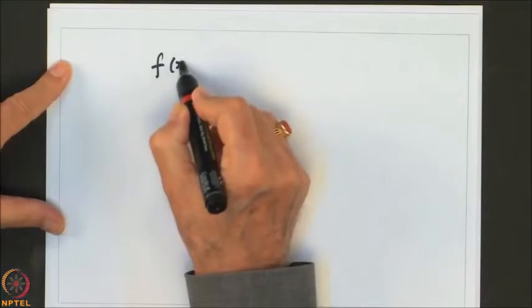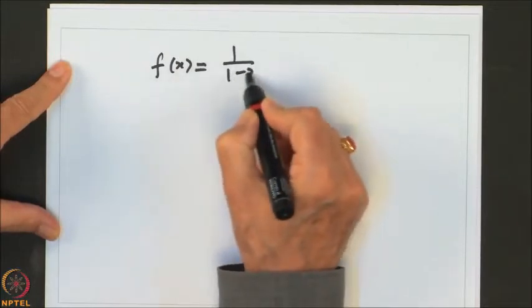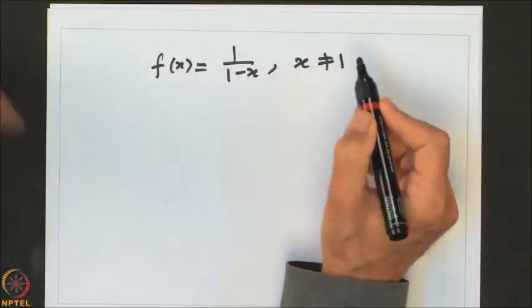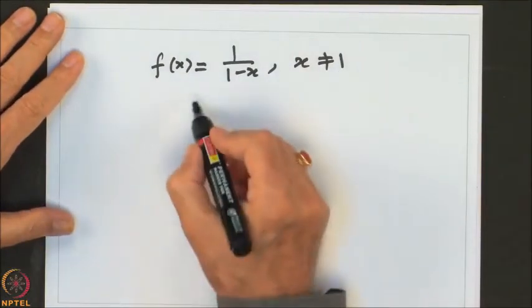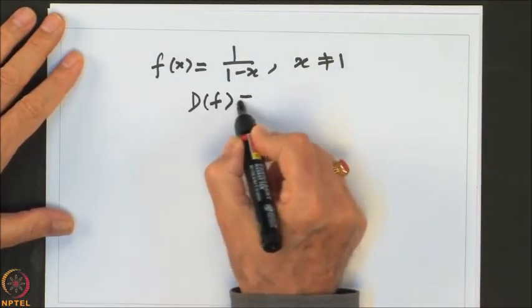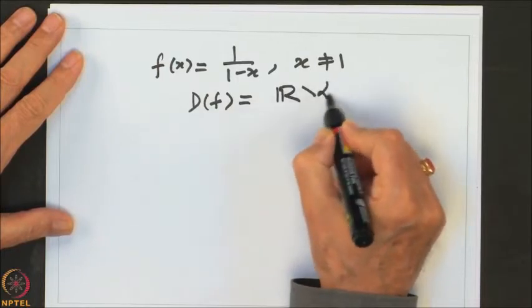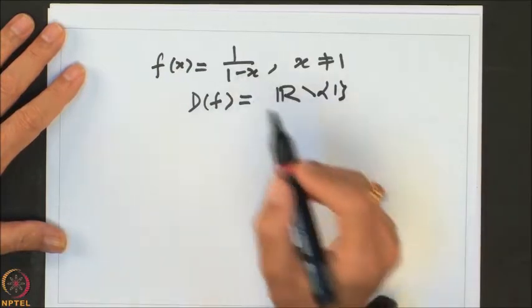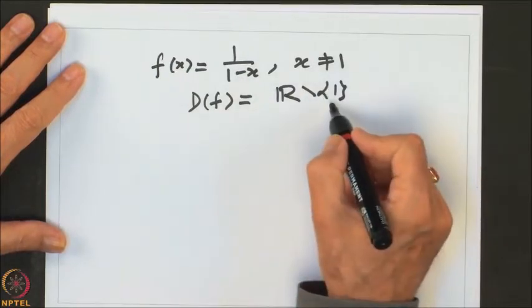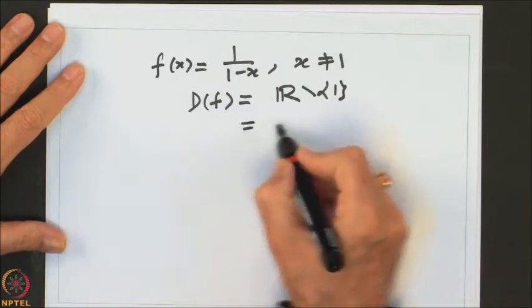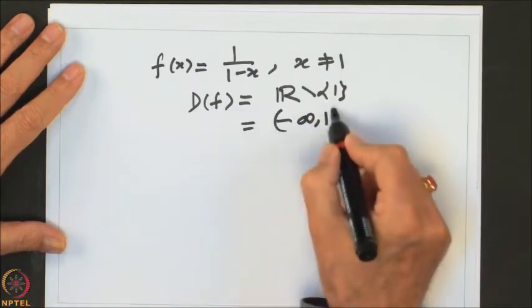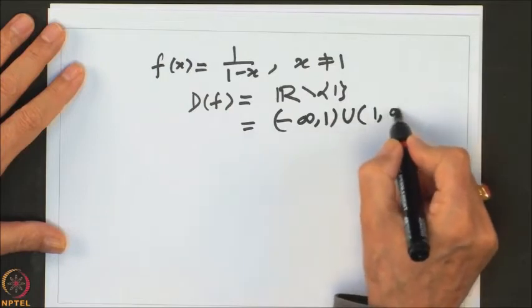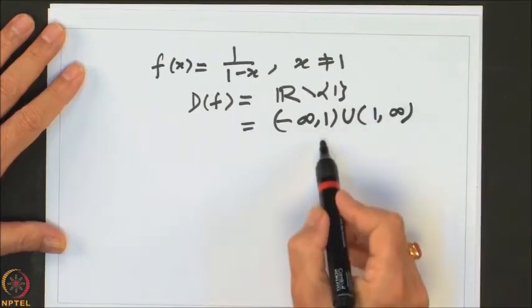The previous example that we looked at was f of x is equal to 1 over 1 minus x, x not equal to 1. So, in this example, what is the domain of the function? The domain of the function is the whole real line minus the point 1. At the point 1, it is not defined. Which is also the same as minus infinity to 1 union 1 to infinity. So, that is the domain of the function.